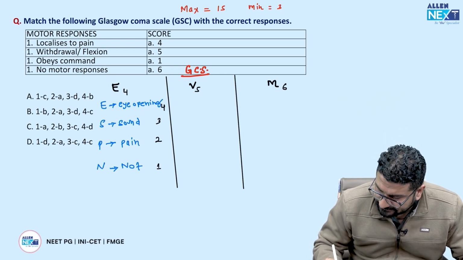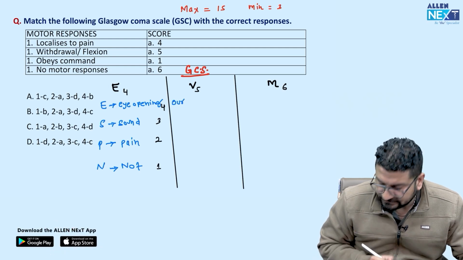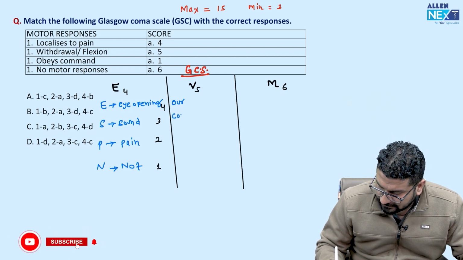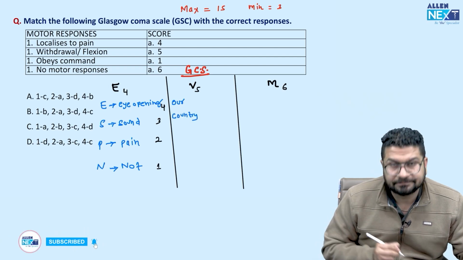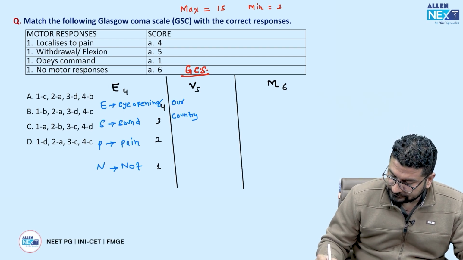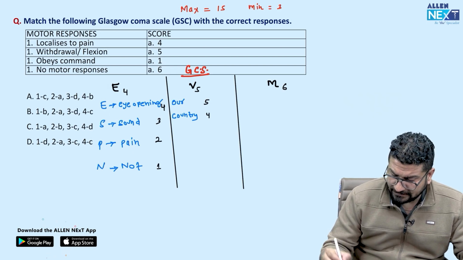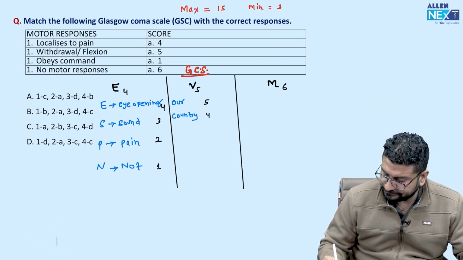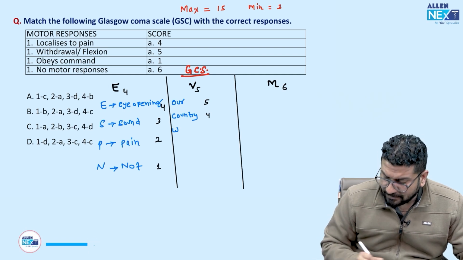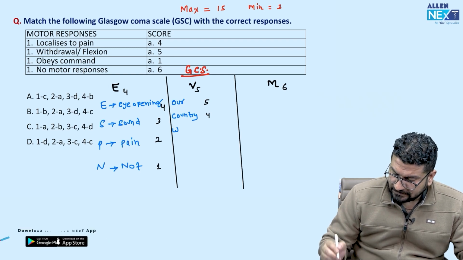We can remember this like oriented to time, place, person. Confused. So oriented means 5. Confused means 4. If he is using inappropriate word, inappropriate, so मैं सिर्फ W लिख रहा हूँ.